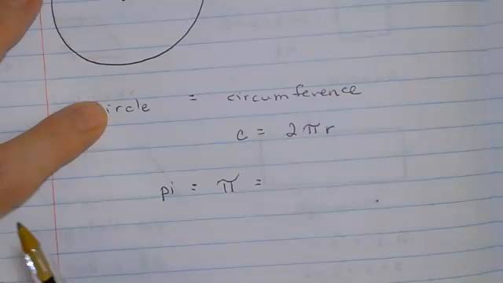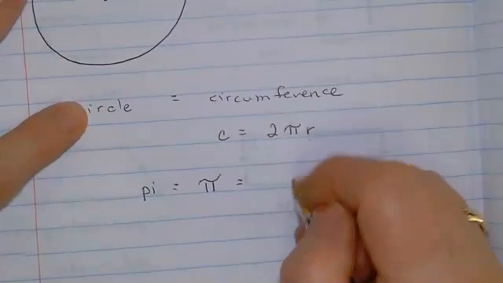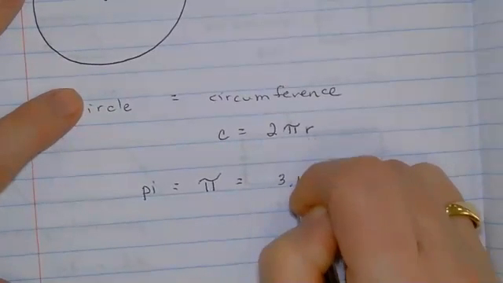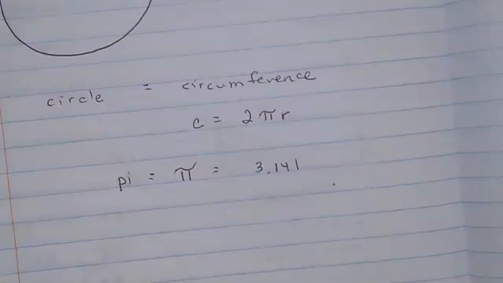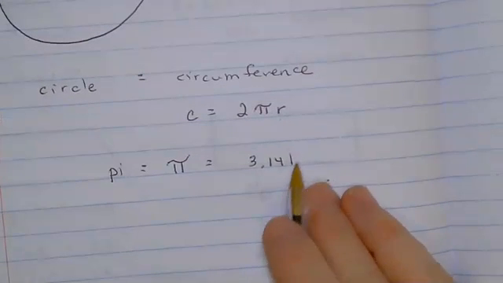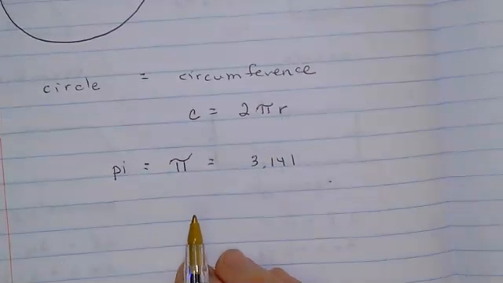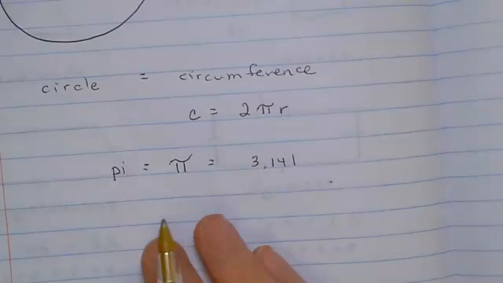The whole entire decimal is 26 digits long. We're not going to do 26 digits, obviously. We're going to call it 3.141 and just leave it at that. So 3.141 is the decimal we're going to use for the purposes of this class to be able to answer those questions.